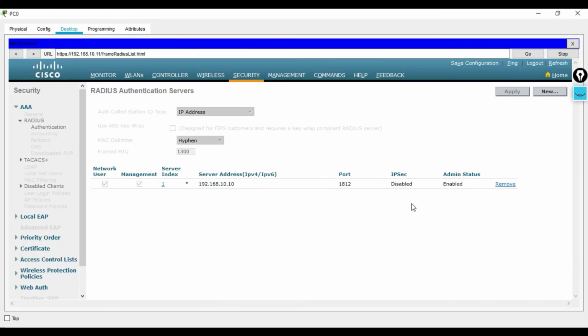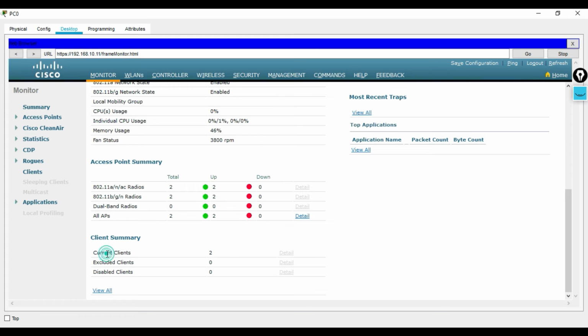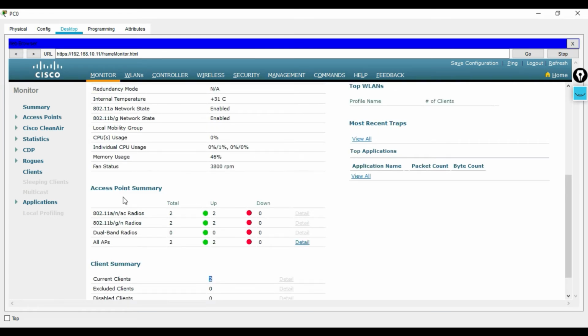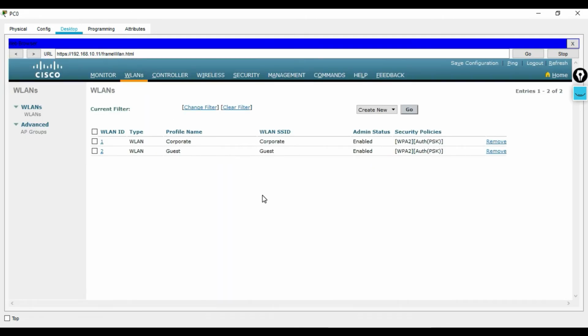This is a lab which is built over Packet Tracer. All of the features will not work over here, but a couple of the features you can see. Currently I have two clients associated with it, and two access points are already there. If I check the WLAN, there are two WLANs created over here.